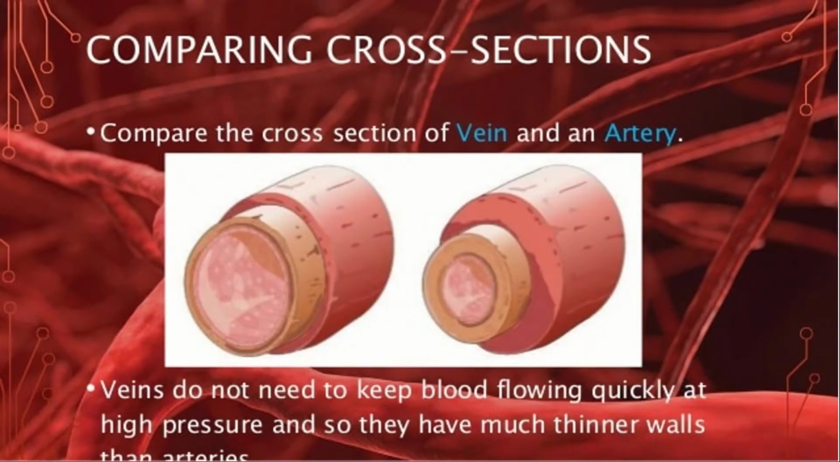Comparing the cross section. Compare the cross section of vein and artery. Veins do not need to keep blood flowing quickly at high pressure, and so they have much thinner walls than arteries.